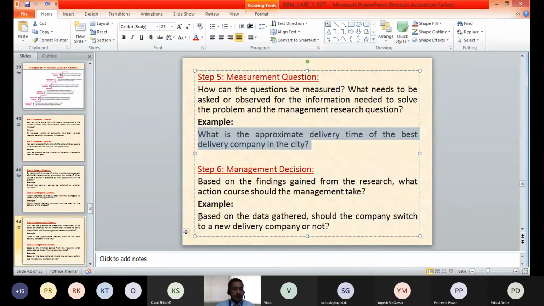So based on this data, should that company switch over to the new delivery system or not? That is the management's decision. With this information made available, the management will be able to take the right decision so as to avoid the delay in the delivery of this product.